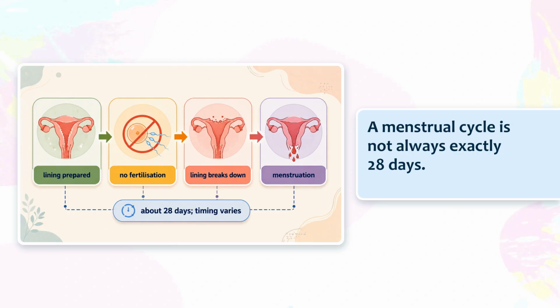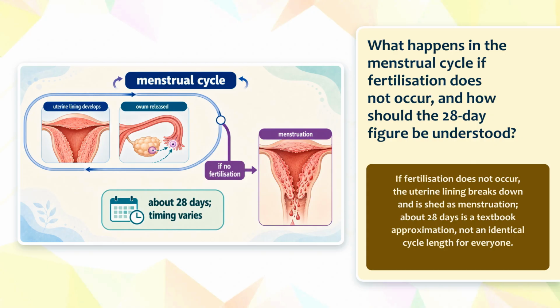A menstrual cycle is not always exactly 28 days. The textbook number is an approximation, and timing can vary. Use both the no fertilization branch and the timing card. What happens in the menstrual cycle if fertilization does not occur, and how should the 28-day figure be understood? The branch gives the biological outcome, while the card gives the timing caution.